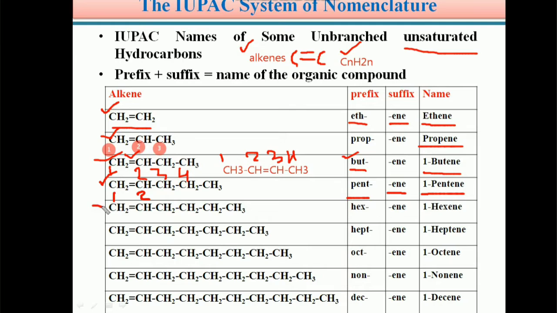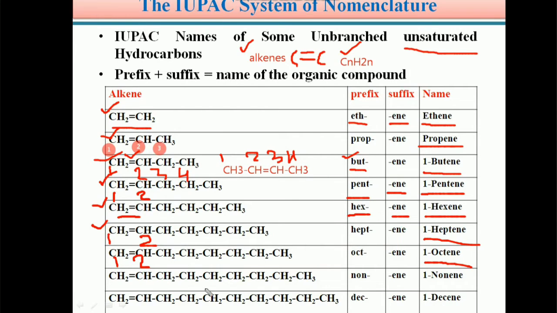If the organic compound contains 6 carbon atoms which are directly connected and an alkene functional group is present, meaning a double bond between 2 carbon atoms, its prefix is hex and its suffix is ene: 1-hexene. Similarly, if 7 carbon atoms are present with the double bond between the first and second carbon, its name is 1-heptene. If 8 carbons are present, its name is 1-octene.